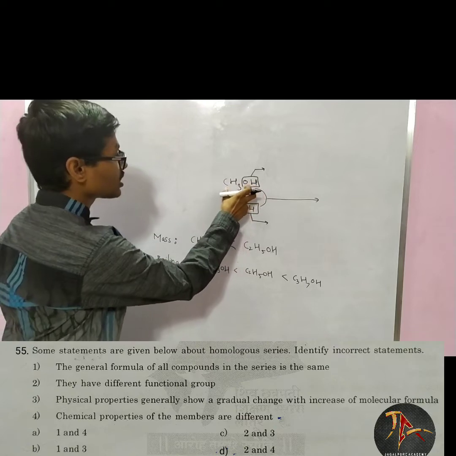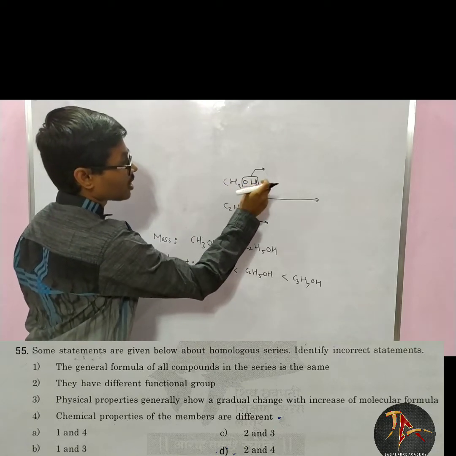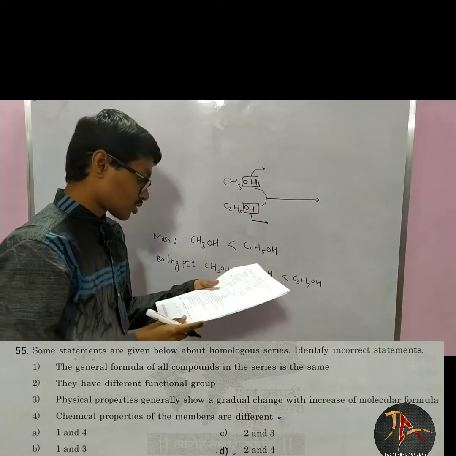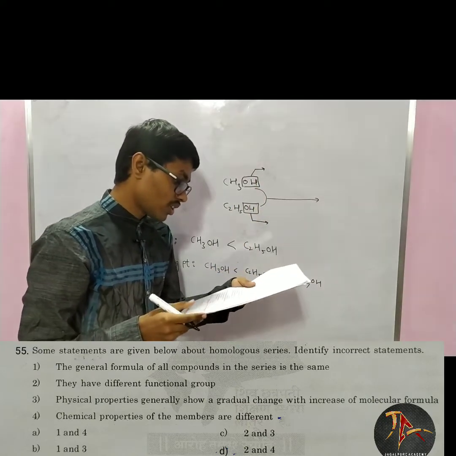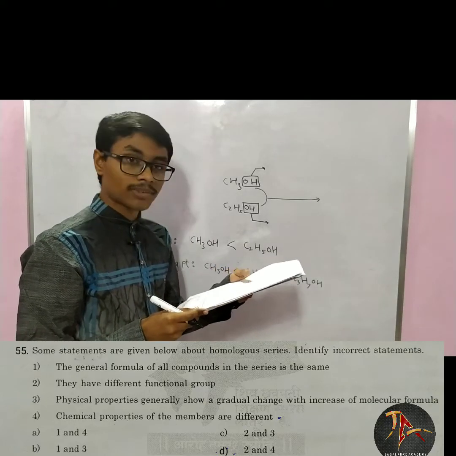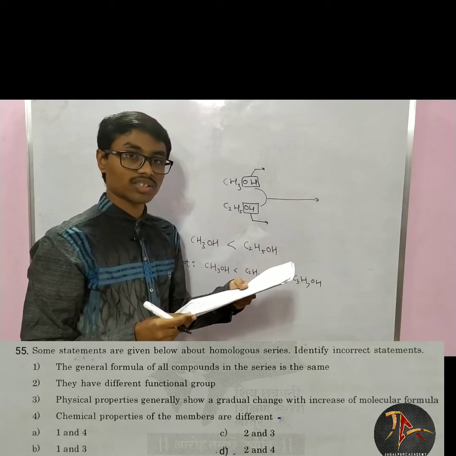The fourth option says that the chemical properties of the members are different. If a homologous series contains the same functional group, then their reactivity will be similar. So the fourth option is wrong. So we have found that statements 2 and 4 are wrong. So option D should be the correct answer for this question.